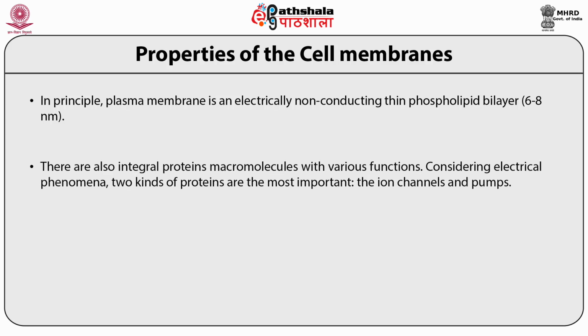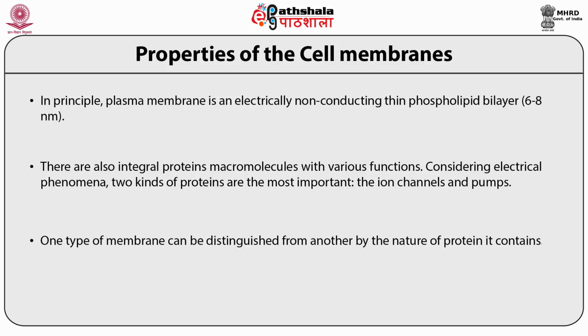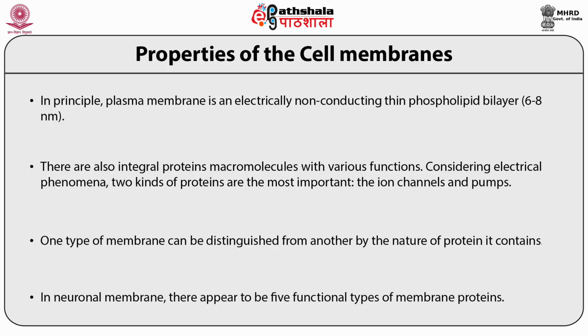There are also integral molecules with various functions. Considering electrical phenomena, two kinds of membrane proteins are most important, the ion channels and the pumps. One type of membrane can be distinguished from another type by the nature of the proteins it contains. In neuronal membrane, there appear to be 5 functional types of membrane proteins.